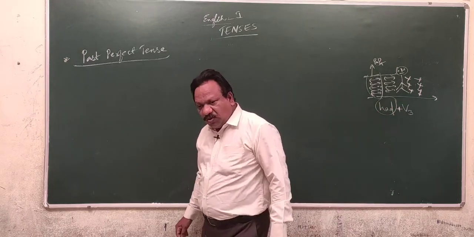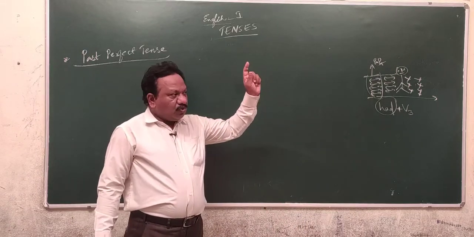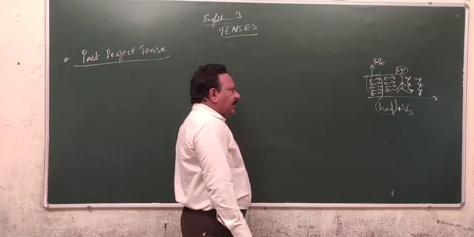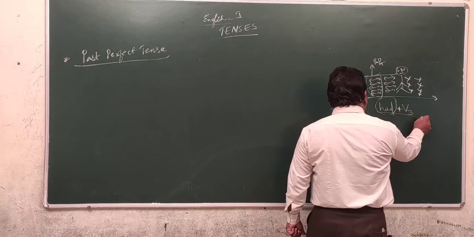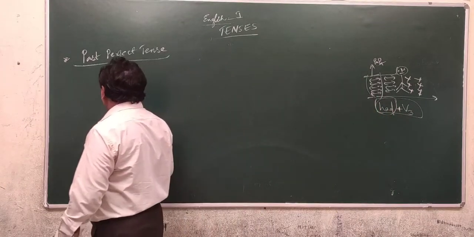Subject singular lo unna, plural lo unna verb yokka మూడవ రూపాన్ని ఉపయోగిస్తూ had ని ఉపయోగించాలి. Here had indicates the past form, V3 indicates the perfective form. Totally it becomes past perfect tense.